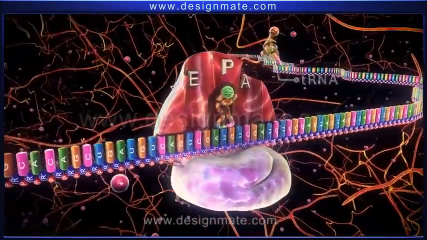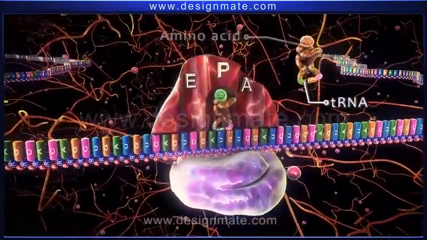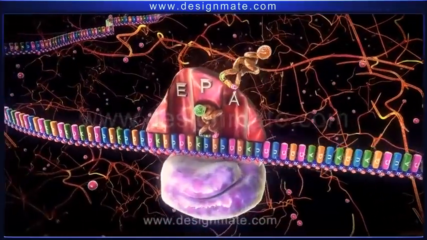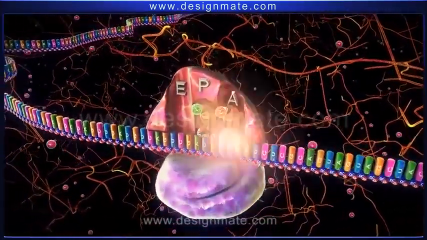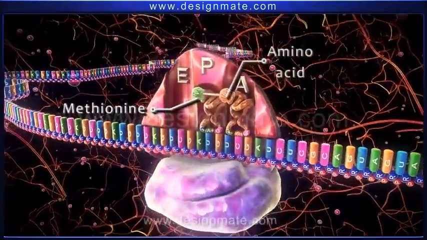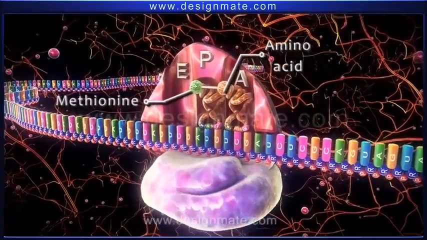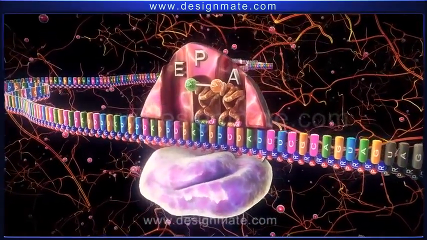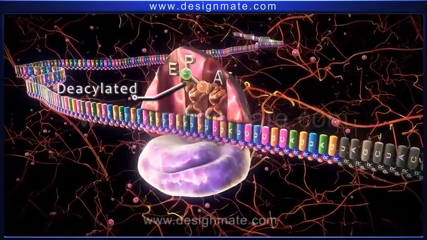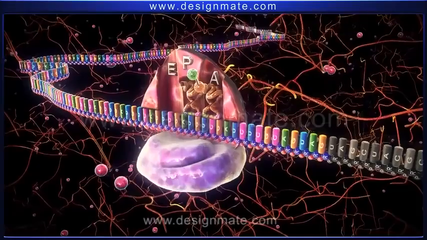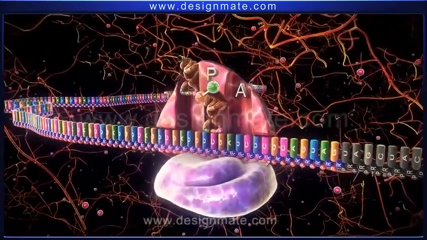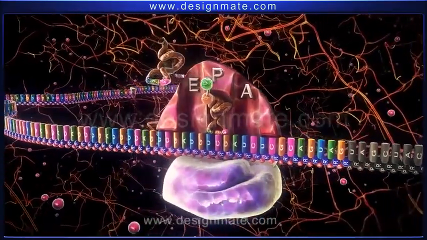During this stage, another tRNA carrying an amino acid molecule approaches the mRNA ribosome complex and fits in the A site. Then a bond is formed between methionine and the amino acid molecule on the tRNA. As a result, met-tRNA becomes deacylated. The ribosome then advances a distance of 1 codon and the deacylated tRNA shifts to the E site, from where it dissociates.